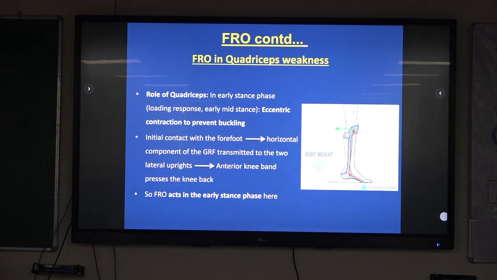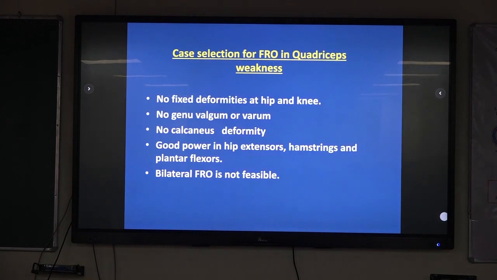But if the quadriceps is not there, initial contact with the forefoot, because of the equinus provided in the orthosis, provides a horizontal component of ground reaction force transmitted to the two lateral uprights, which ultimately comes to the anterior knee band and presses the knee back and stabilizes it. So FRO acts in early stance phase to push the knee back by ground reaction forces.